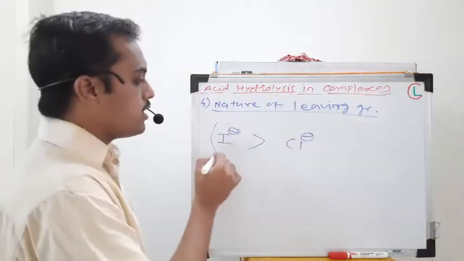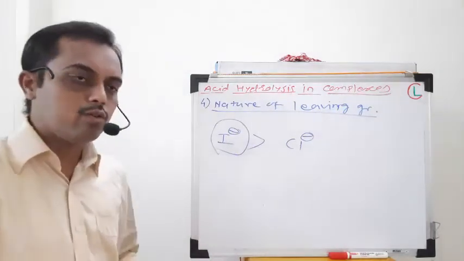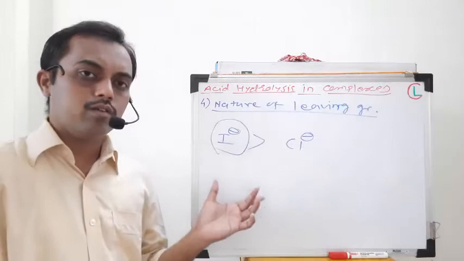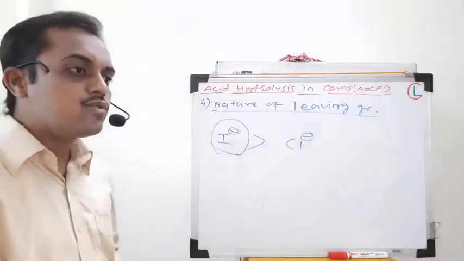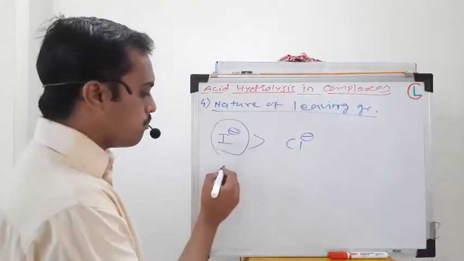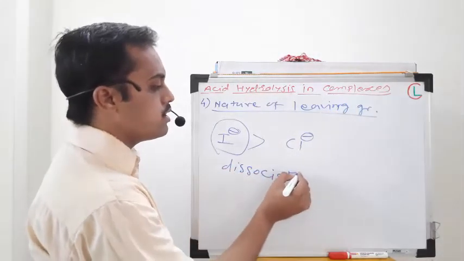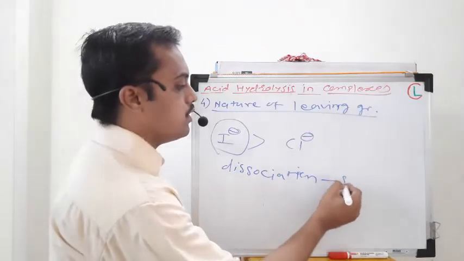And if I minus is the leaving group, then breaking of the bond is very easily possible. Again we are talking about the breaking or dissociation of a bond, which is the key feature of the SN1 mechanism.